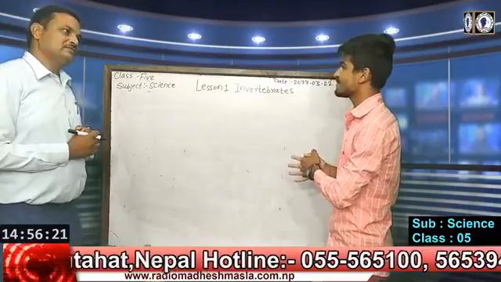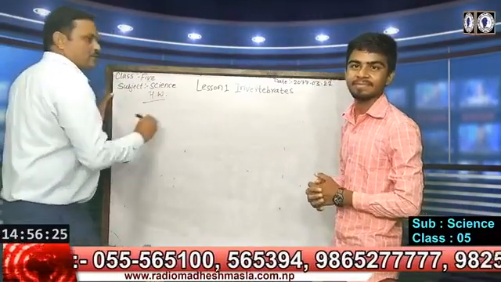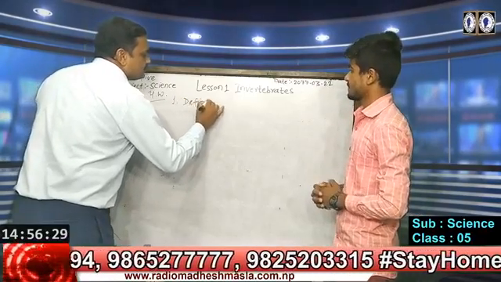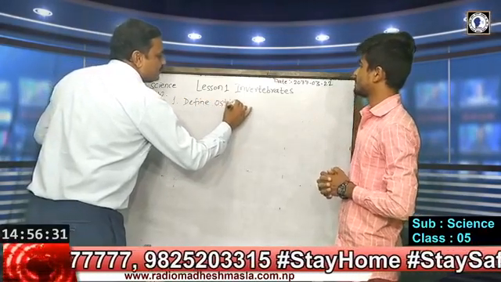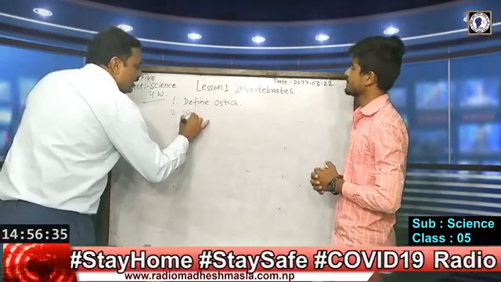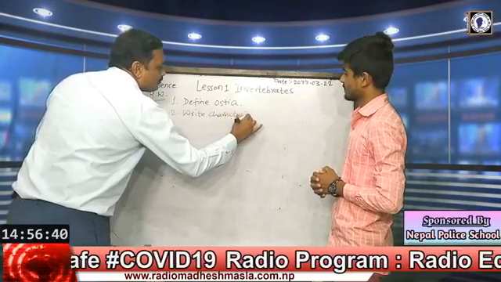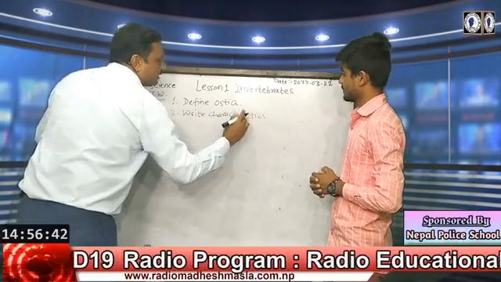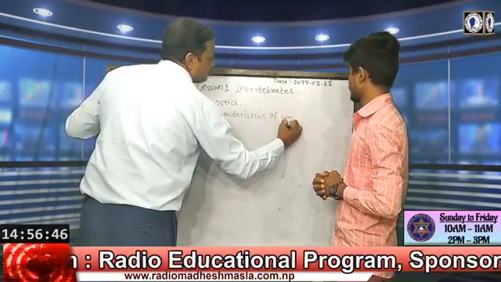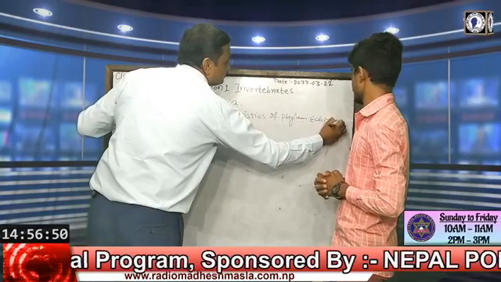Now this is time for assigning homework for the students. Okay, dear students, as homework, we have some questions. Define ossia. Number 2, write characteristics of phylum Echinodermata.